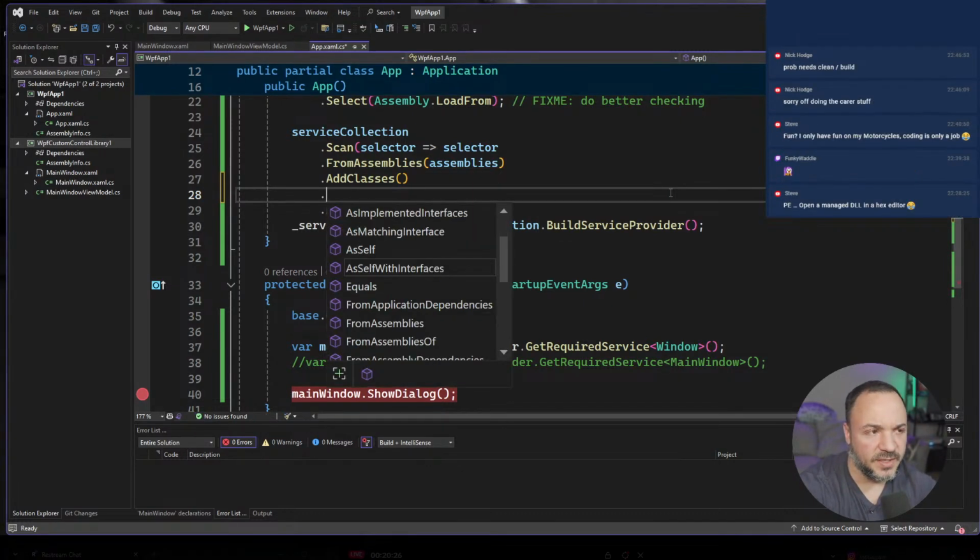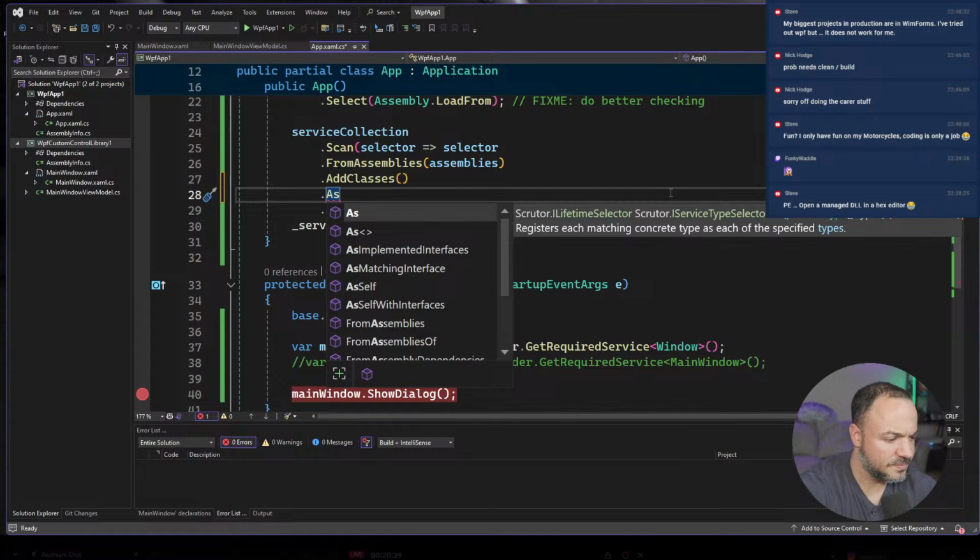Trying to see if there's another way to register. My biggest projects in production are in WinForms. I've tried out WPF, but it does not work out for me.